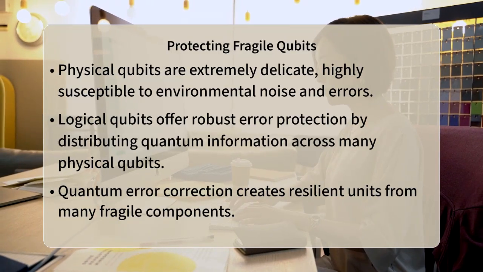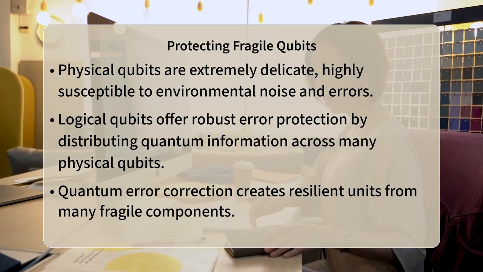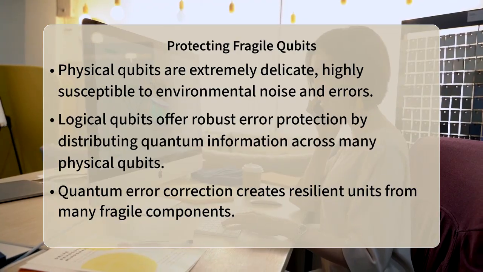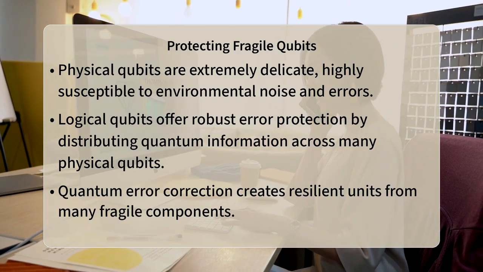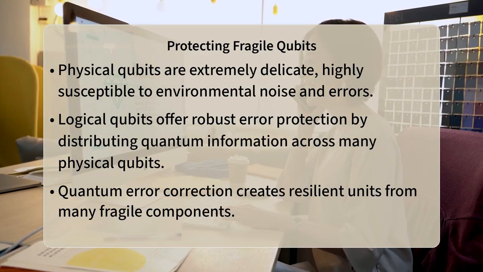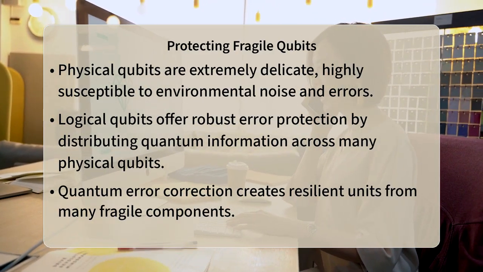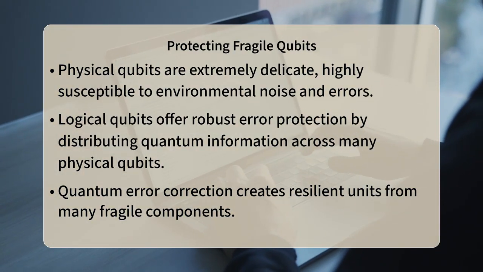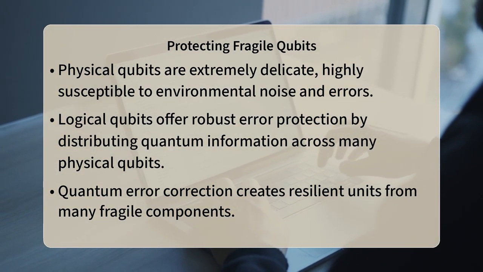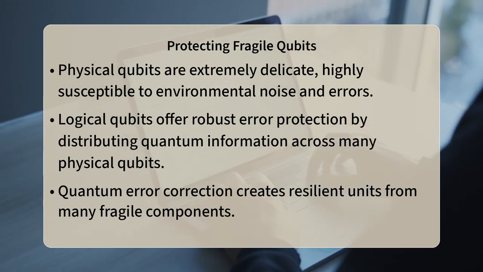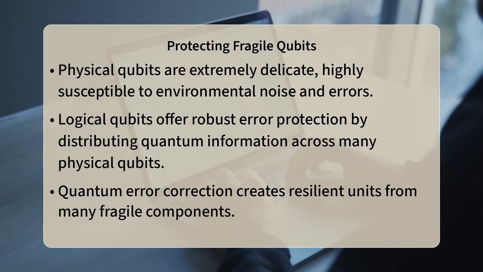Imagine trying to keep a secret message perfectly safe in a world full of noise and disturbances. In the realm of quantum computing, our precious quantum information faces an even tougher challenge. Physical qubits, the tiny building blocks of quantum computers, are incredibly fragile, constantly battling against errors caused by environmental interactions. So, how do we protect them and ensure our quantum calculations remain accurate?